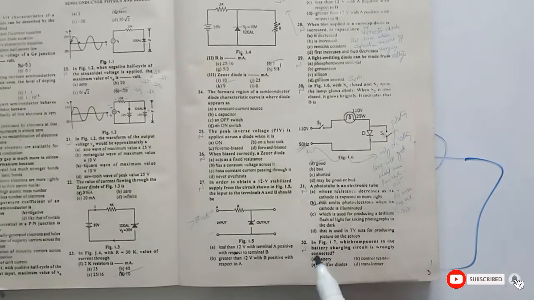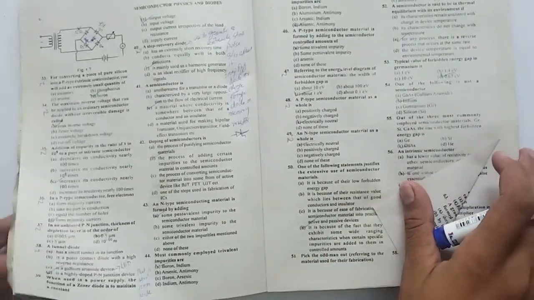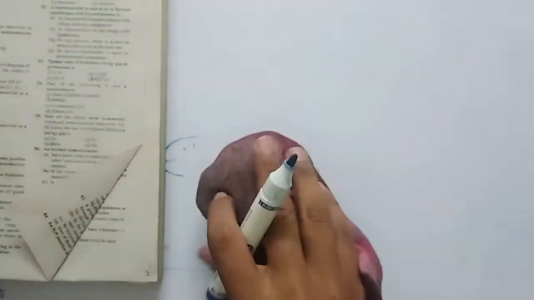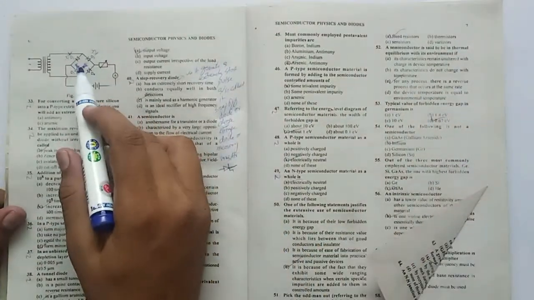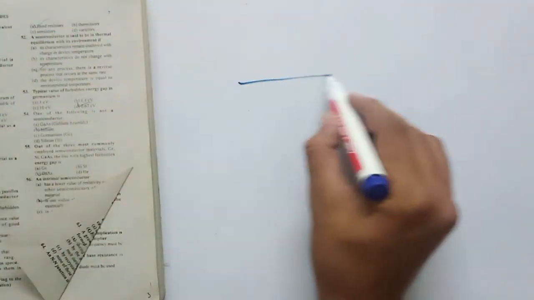Next MCQ is, in figure 1.7, which component of the battery charging circuit is wrongly connected? Battery, control resistor, rectifier diode, transformer. So this is the bridge, the Wheatstone bridge. You need to understand how you will connect the diodes in the Wheatstone bridge. So here, this is the Wheatstone bridge. Let's draw it.